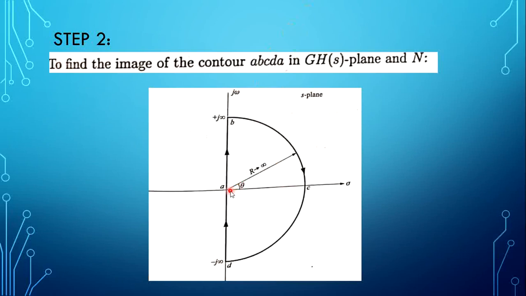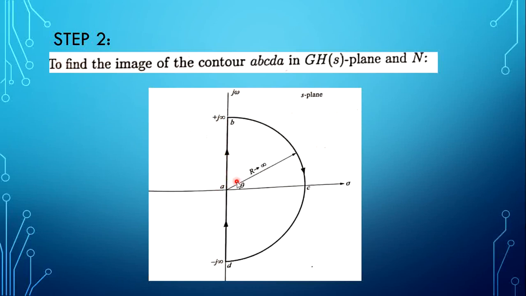When we see here, omega is 0 to infinity and omega is 0 to minus infinity, these two are just mirror image of each other. So when we do the analysis, if we do it for one it is enough, the other one we can draw as the mirror image. So we are going to do the analysis only for omega is 0 to infinity, and omega is minus infinity to 0, we will just draw the mirror image of this first section.